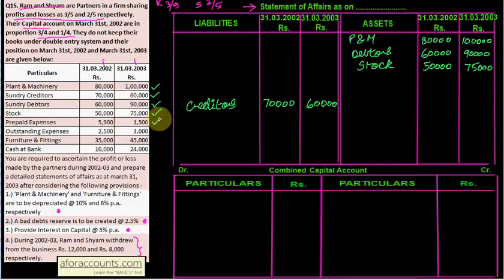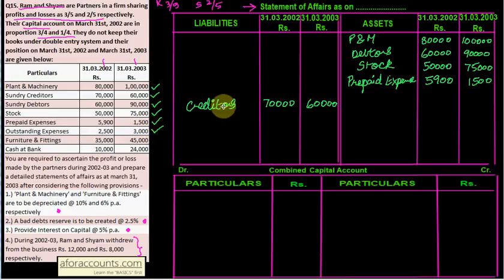Prepaid expenses, my asset. Prepaid expense due नहीं हुआ था. I paid it in advance, so my asset, prepaid expense. How much? 5,900 and 1,500 is your prepaid expense.